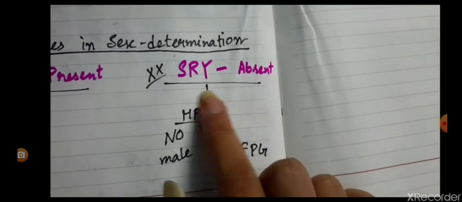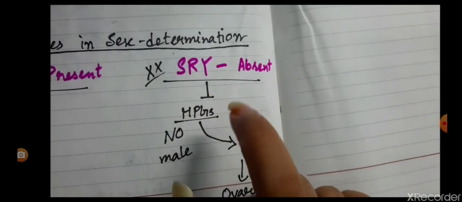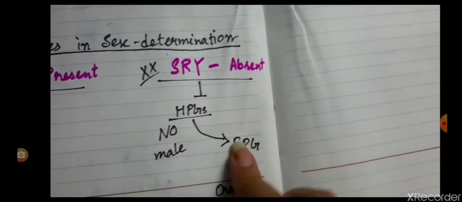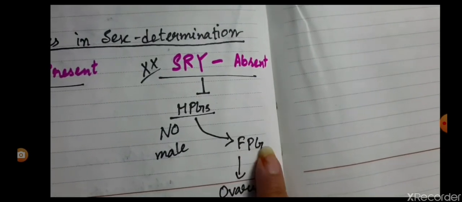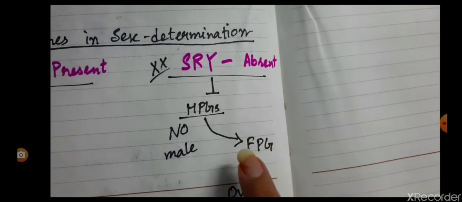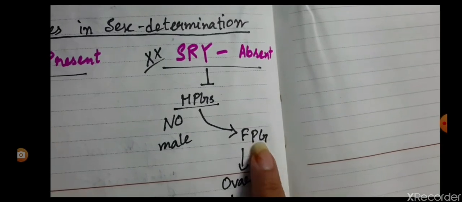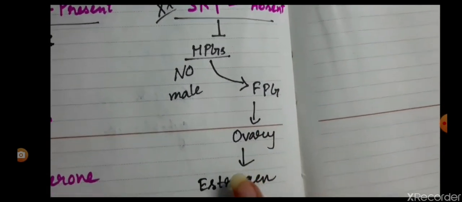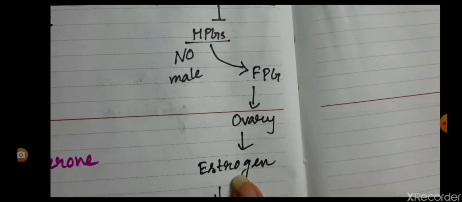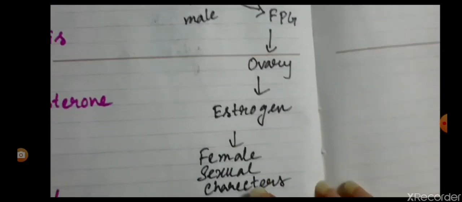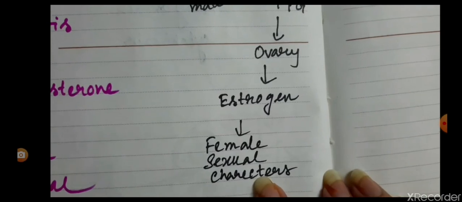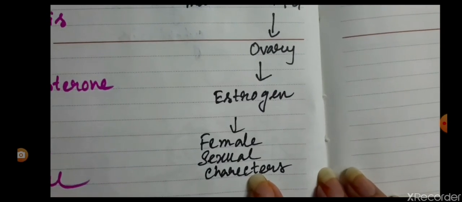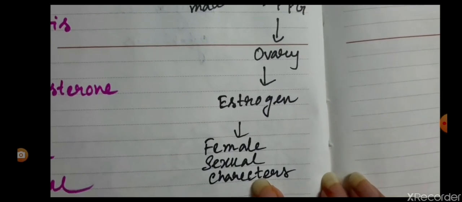When there is an inhibition of the male pathway genes, alternatively it activates all the female pathway genes. FPGs means the female pathway genes, and the female pathway genes help in the development of the ovary, and from the ovary it secretes all the female hormones, estrogen and progesterone, and it develops the formation of female primary and secondary sexual characters.